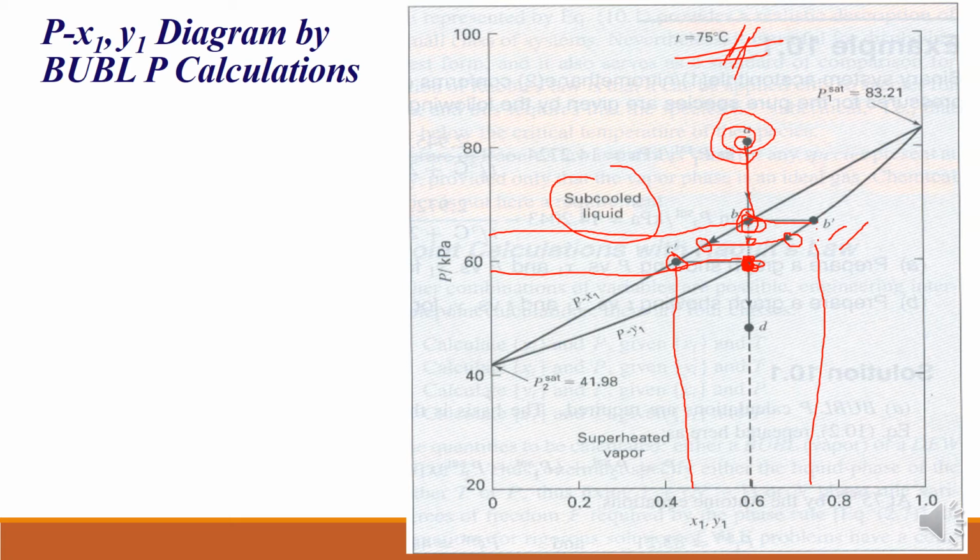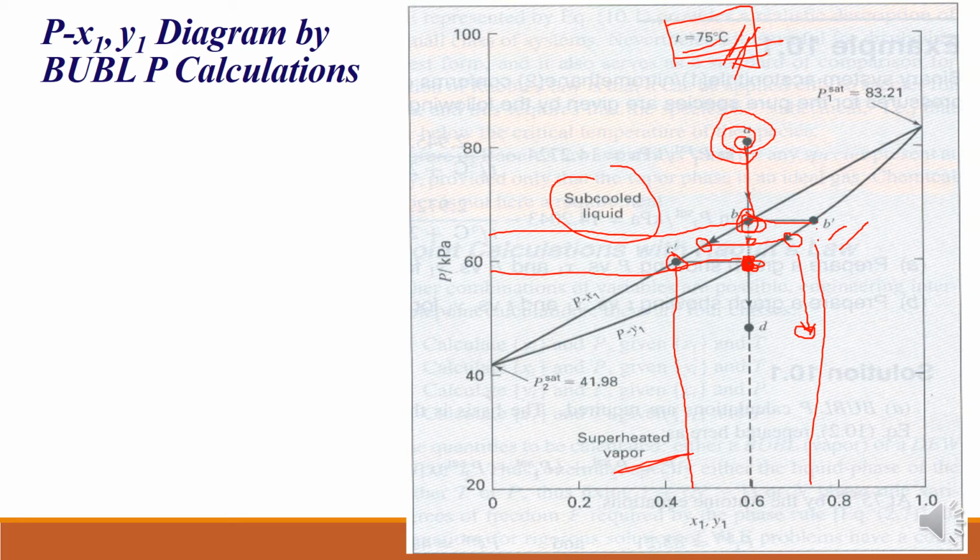And again if you decrease the pressure, what will happen? Its boiling point decreases again. That boiling point is then quite less than 75, and the temperature we have kept, 75 degrees Celsius, is quite higher than the boiling point we have considered here, right? So that's why this is superheated vapor. So this is what we have as the phase diagram.